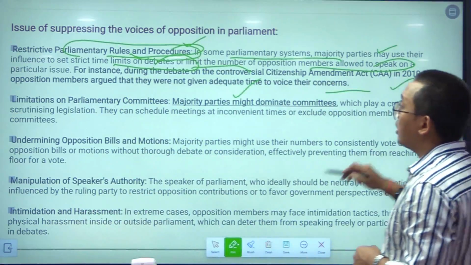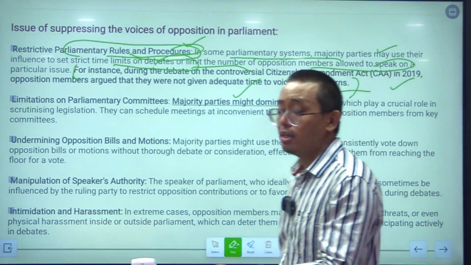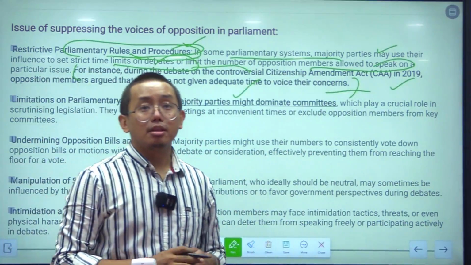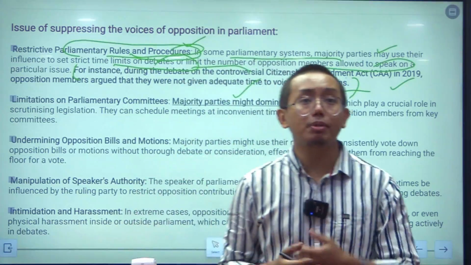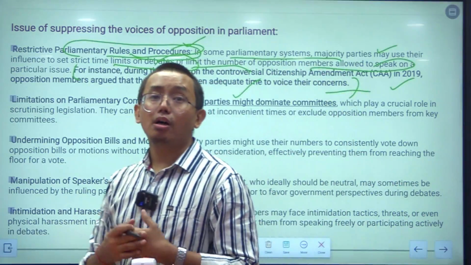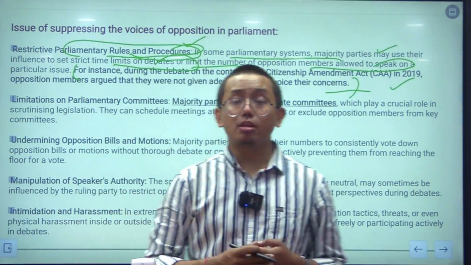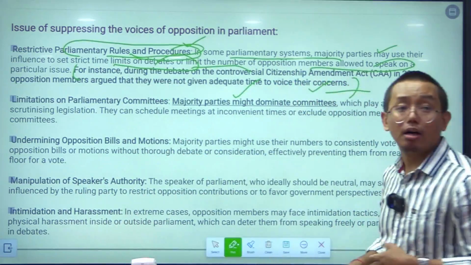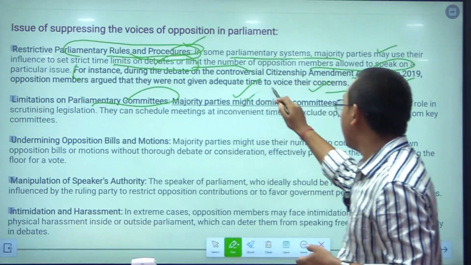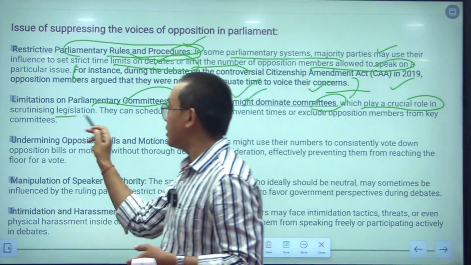And during the debate on the Constitutional Amendment Act, CA debate में क्या हुआ था कि the opposition parties basically objected to the speaker in the house that they were not allowed to speak about the constitutional amendment bill. ठीक है, so this was an example, you can quote these examples. And the limitation on the parliamentary committees: majority parties might dominate the committees which play a crucial role in scrutinizing the legislation.